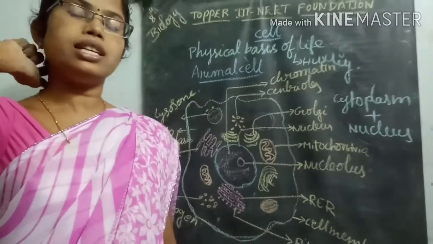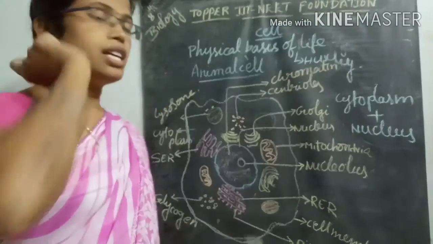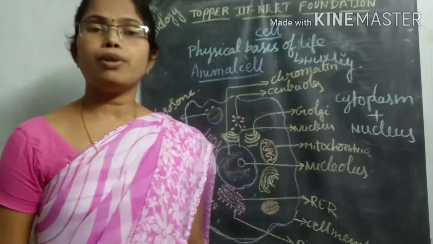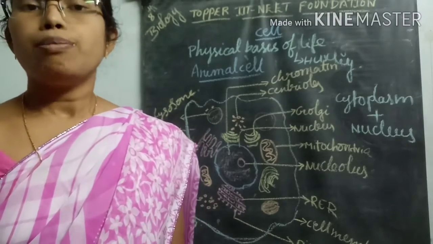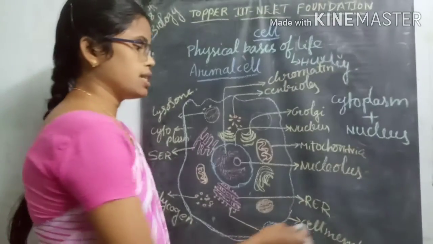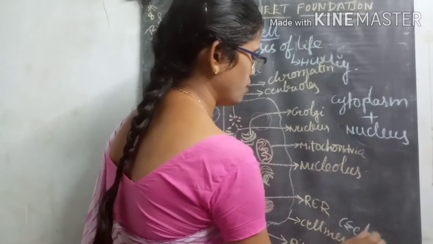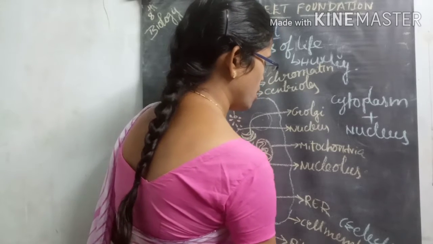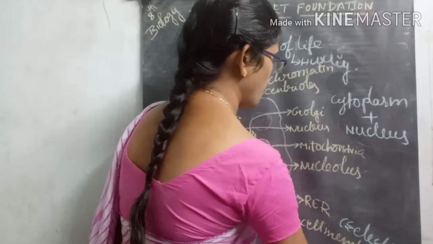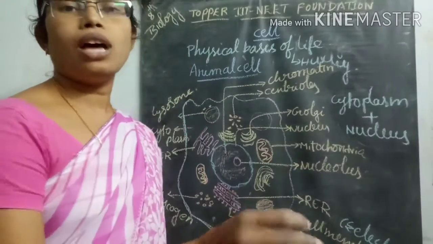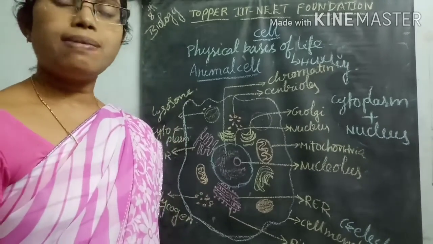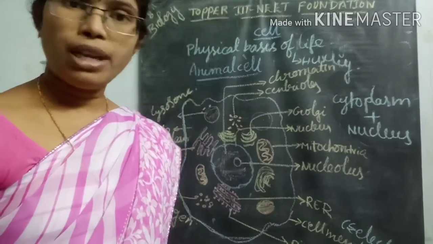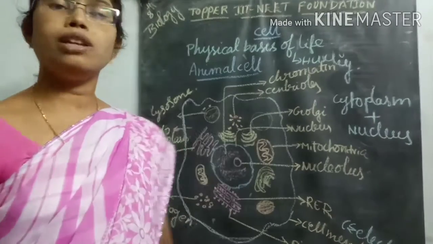It plays an important role in protection, and it also acts as a selectively permeable membrane, meaning it allows only particular substances into the cell.